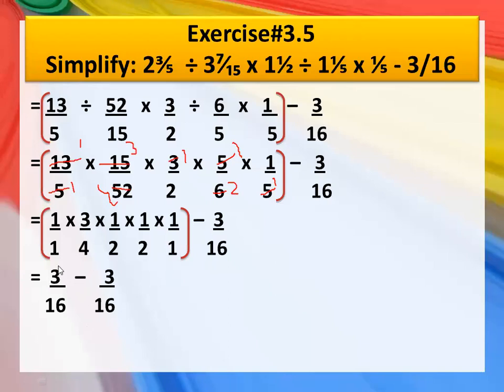Now same fraction and the sign of subtraction here. So 3 upon 16 minus 3 upon 16, what will it become? It will become 0. So your answer here will be 0. This is the way to solve this type of question in which you have all the mixed operations. You will solve division first, then multiplication, then addition, and then subtraction.